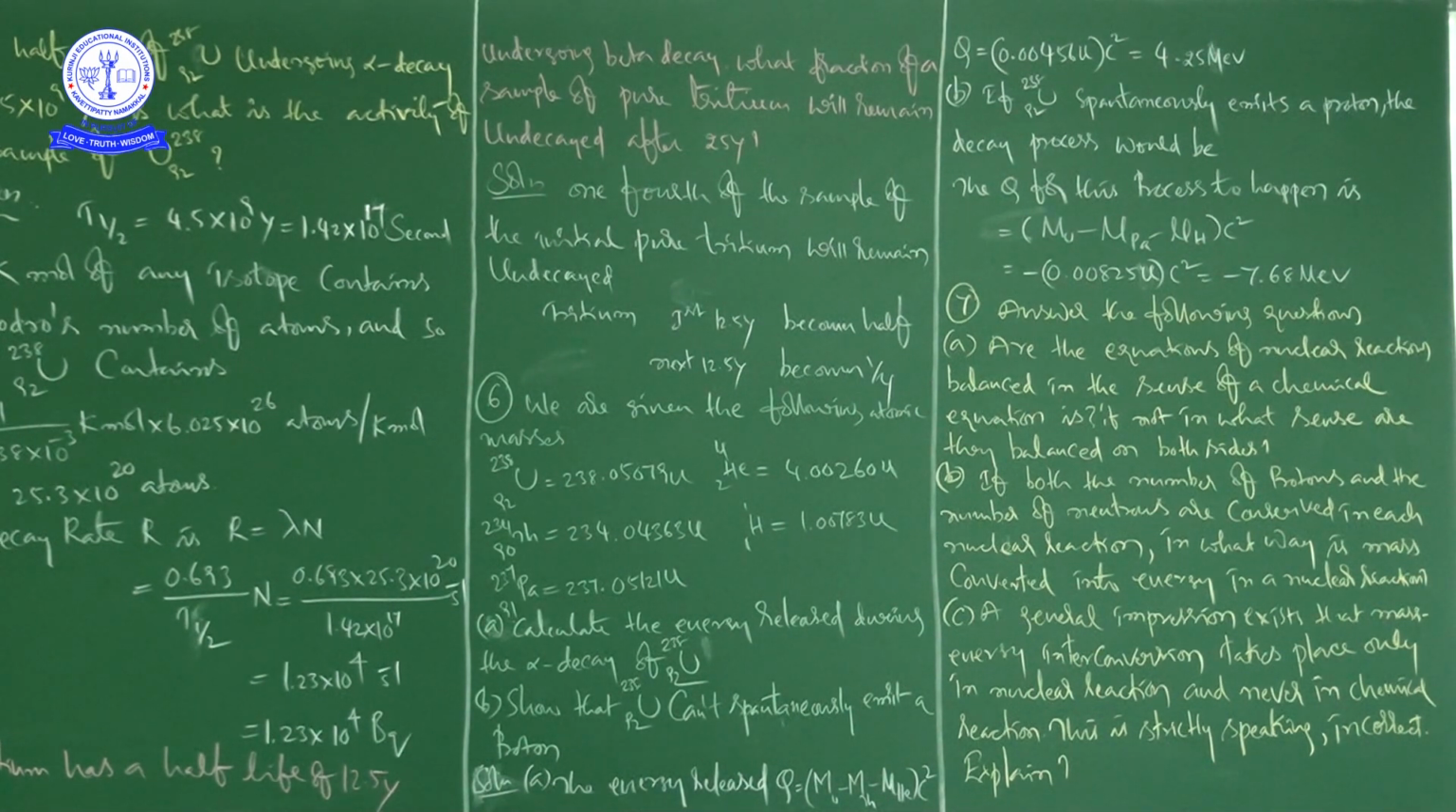Anyhow, the mass defects involved in a chemical reaction are almost 1,000,000 times smaller than those in a nuclear reaction. This is the reason for the general impression that mass energy interconversion does not take place in a chemical reaction, because it is so small.